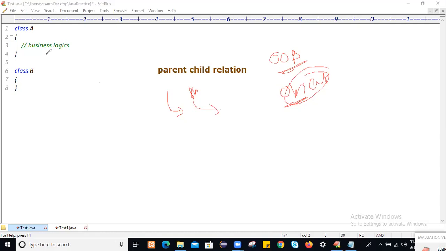For example, you created an object of class A. All the non-static members of class A will get loaded into that object, meaning memory gets allocated to the non-static members of the class. We create an object to allocate memory to the non-static members of the class. That is the simple way.